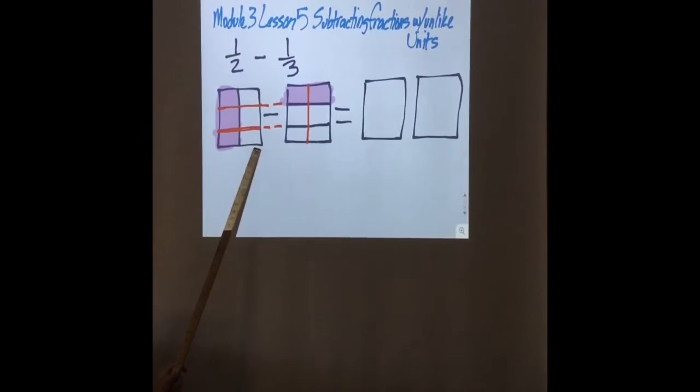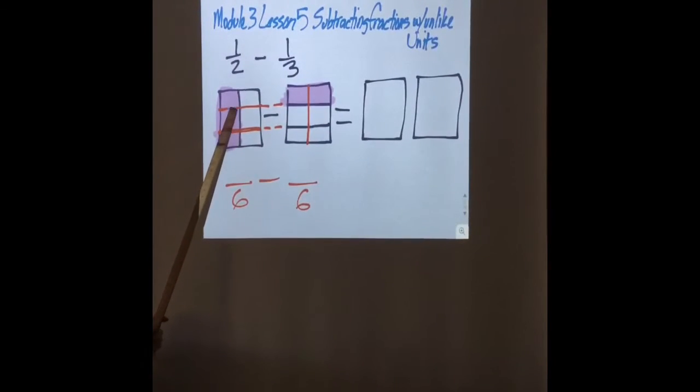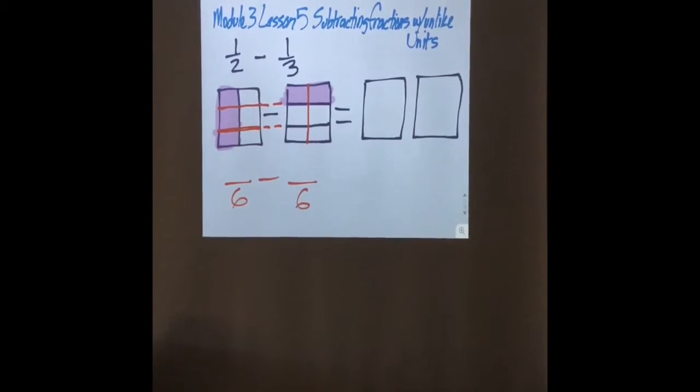What's our bottom number going to be? How many units do I have in each box now? 6. So I have a 6 here, right? How many did I cut this one up into? How many units? 6. So I can put my subtraction sign there. Now, how many of them have been shaded in? 3. And how many have been shaded in here? 2.